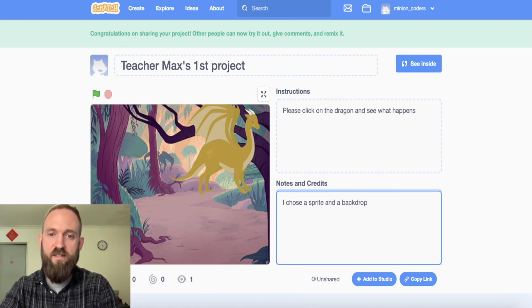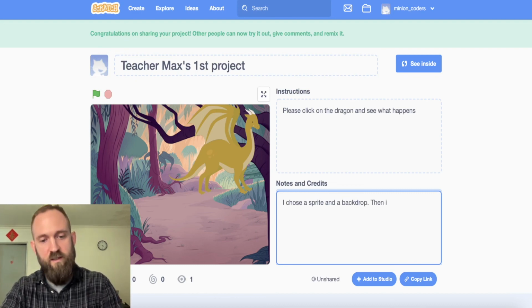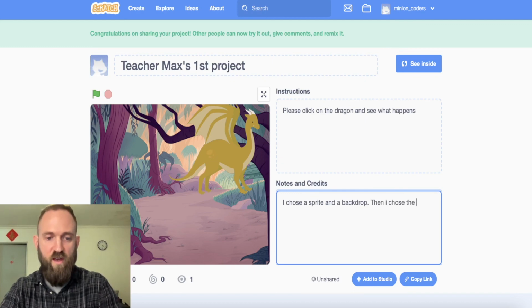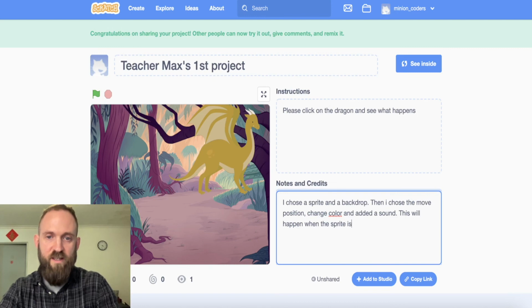Then I chose the move position, change color, and added a sound to this. This will happen when the sprite is clicked.